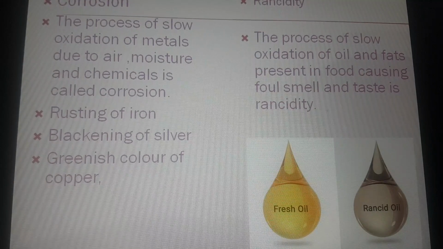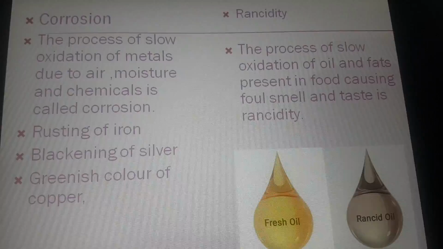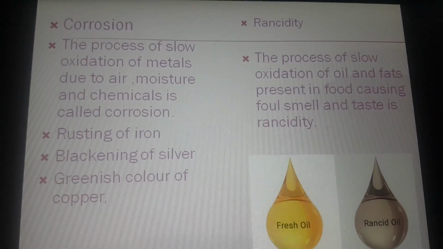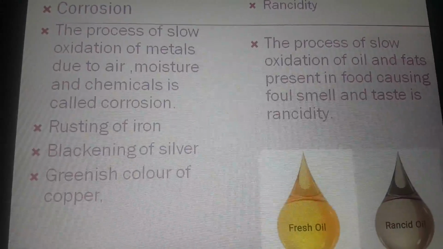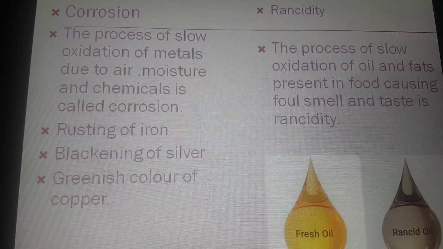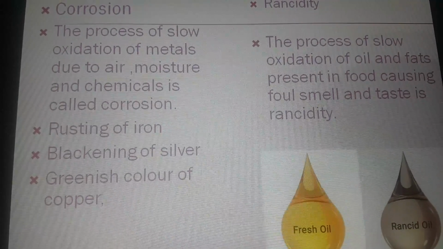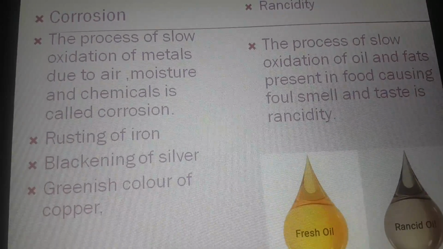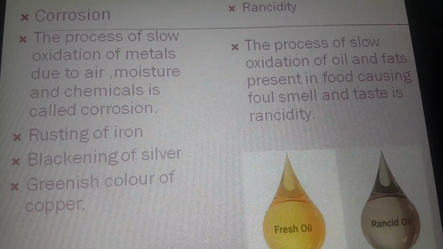Now we must have observed, especially during summers, that cooked food that contains oil and fats, when it is left for some time, doesn't taste good and a foul smell is also observed. Why? So we can say that the food has become rancid.